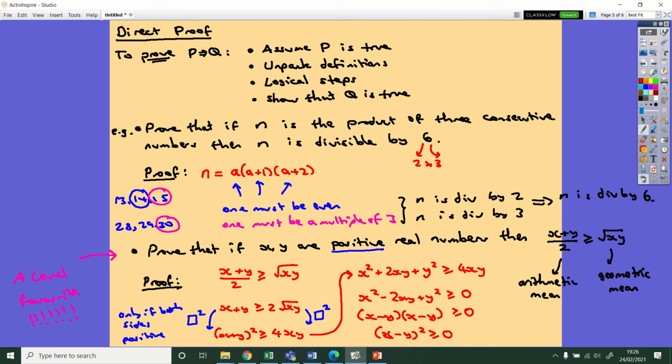So now we're here, we can finish this off. We've got a square bracket. A square is always going to be non-negative because it's something that's been squared. So we can conclude that this is always going to be true.